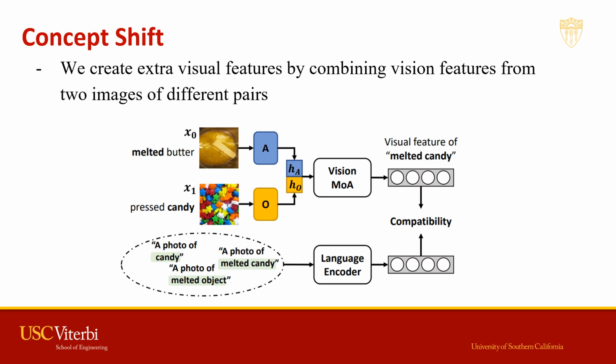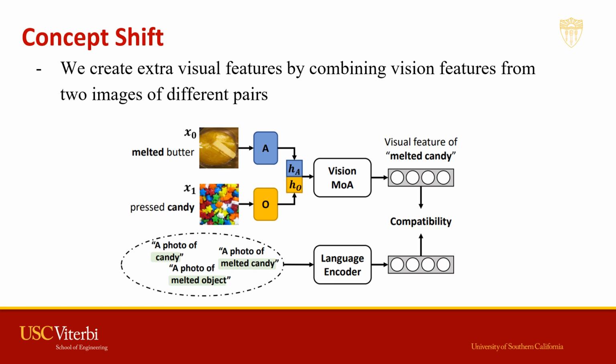So given the concept awareness of our model, now we are able to extract concept-specific features from images. This enables us to perform a so-called concept shift. Here's an example. We extract melted from an image of melted butter and the object candy from another image of pressed candy.